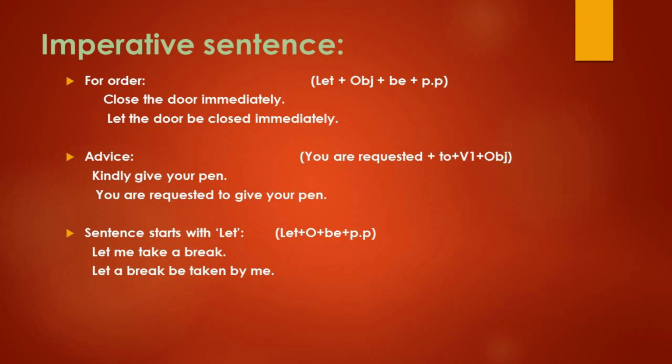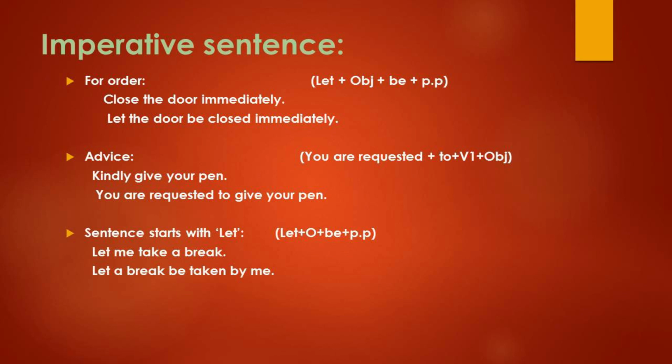Okay, so first you have to use let. Here the object is the door. Okay, so let the door, then I have written be, then past participle. Here our verb is close, so past participle closed, so you have to use closed. Then immediately is extra information you have to add. Okay, adverb, adjective you have to add at the last of the sentence. You can add it there.